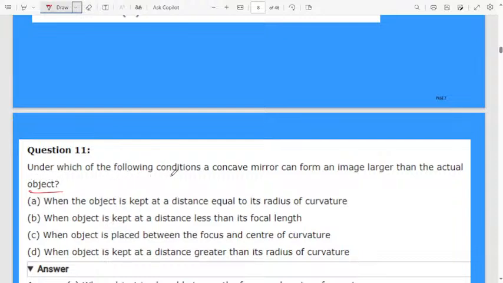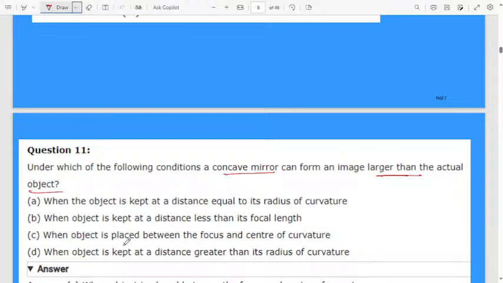Under which condition will the concave mirror form an image larger than the actual size of the object? First option, when the object is kept at a distance equal to its radius of curvature. Second, when the object is kept at a distance less than its focal length.